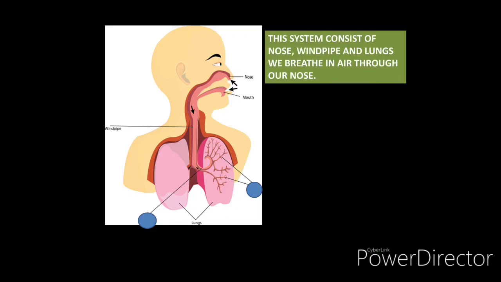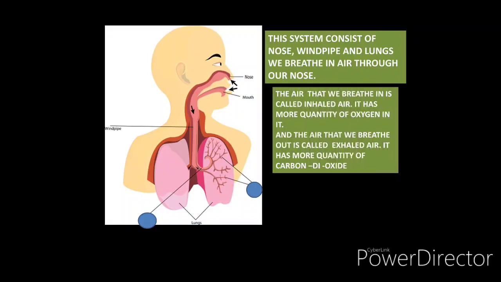This respiratory system consists of nose, windpipe and lungs. We breathe in air with the help of the nose. As we already know, how do we breathe air? We breathe air with the help of our nose. The air that we breathe in is called inhaled air, and it has more quantity of oxygen in it. And the air that we breathe out is called exhaled air. It has more quantity of carbon dioxide.